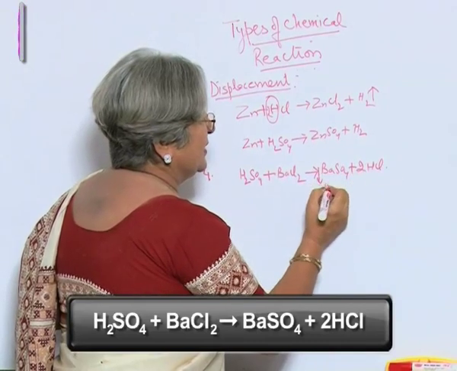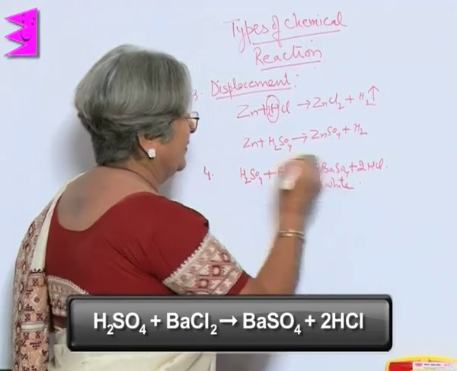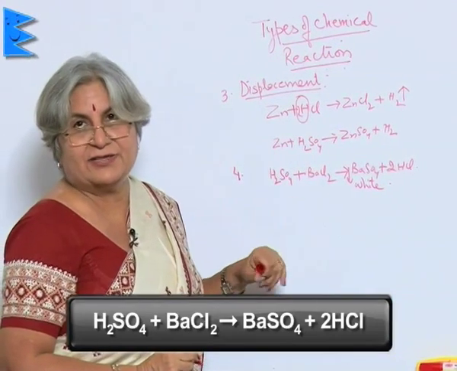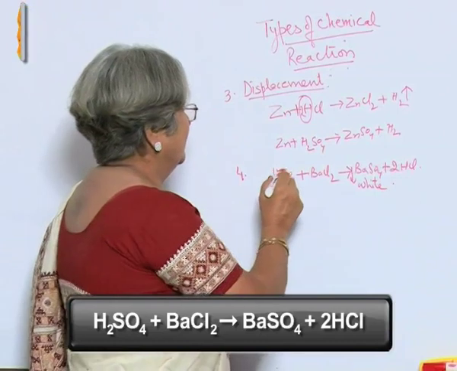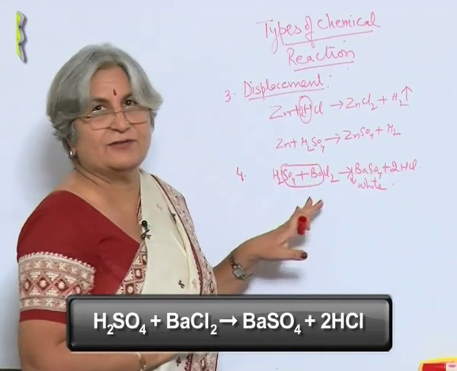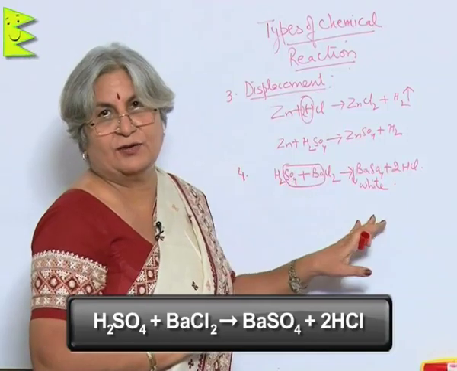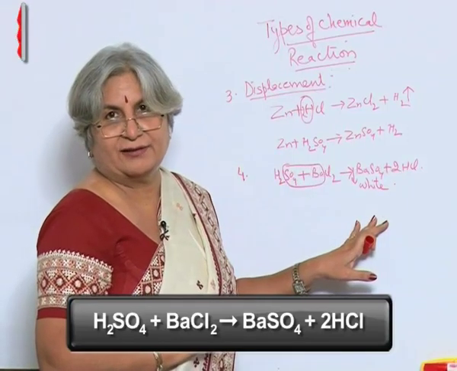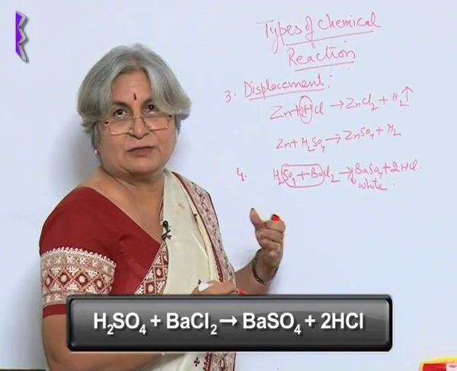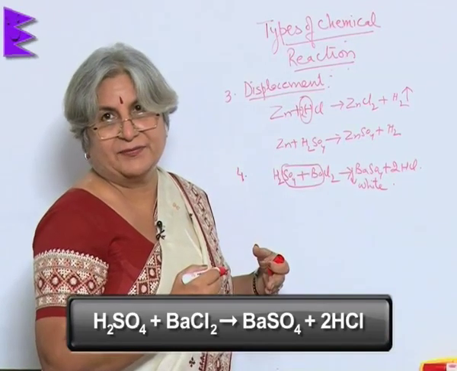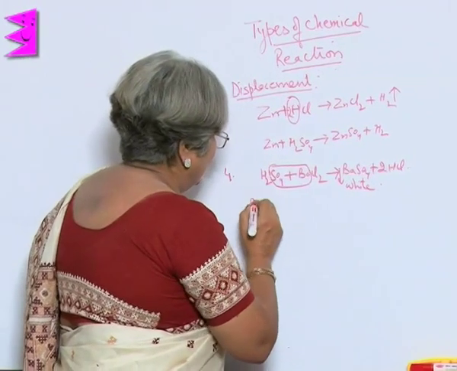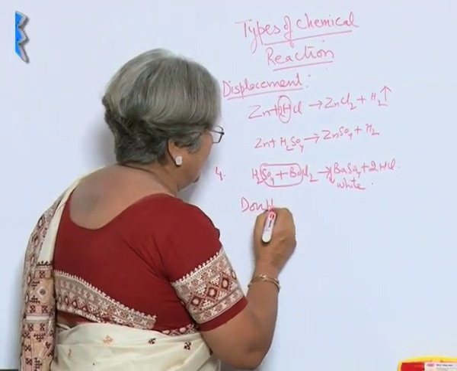This is a white precipitate. Now, what has happened here? The reactants have changed their partners. Barium and sulfate have joined together, hydrogen and chlorine have joined together. So, there is a displacement, or replacement, of ions. It is the ions that get displaced, and this is called a double displacement reaction.